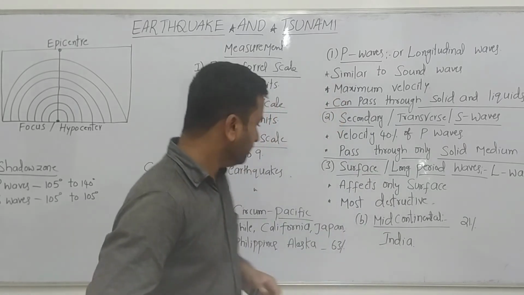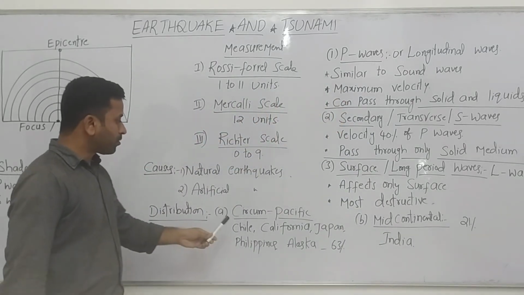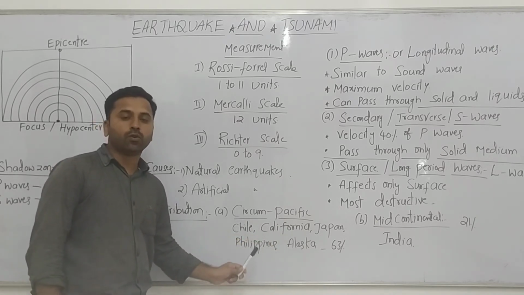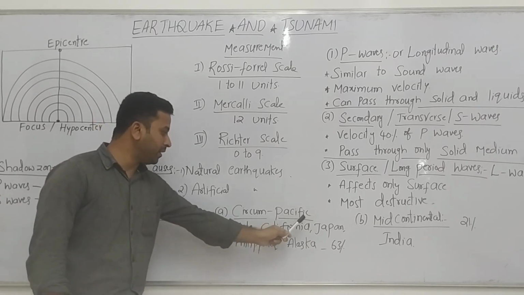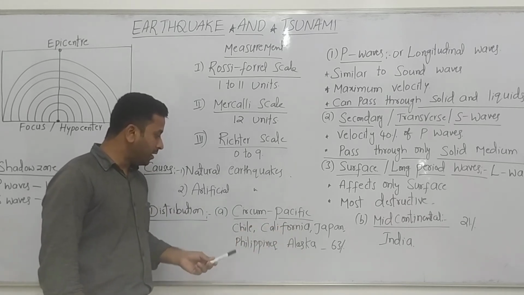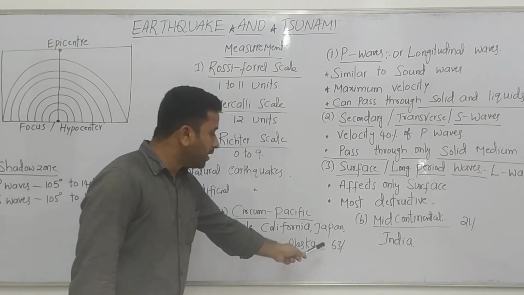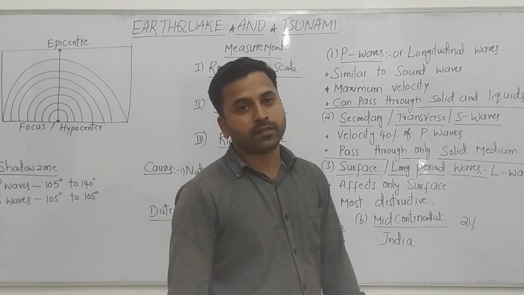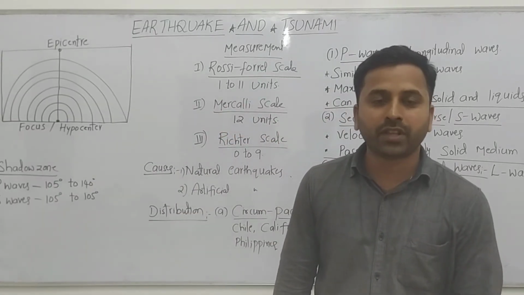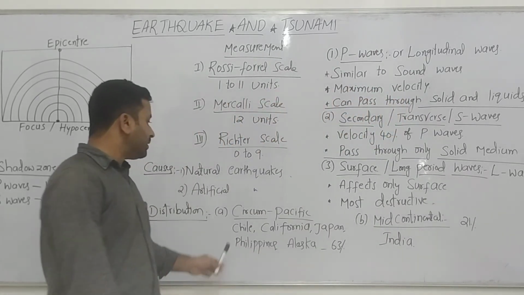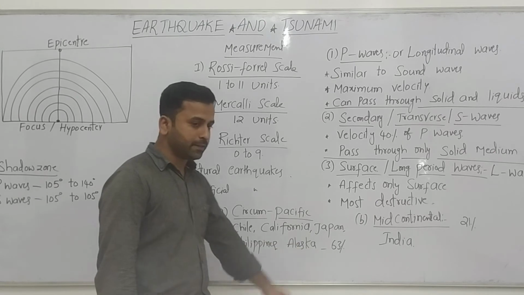One is the circumpacific belt. Many earthquakes in the world occur in this belt. You can see countries like Chile, California, Japan, Philippines, Alaska. 63% of earthquakes occur in this region, which is called the circumpacific belt.